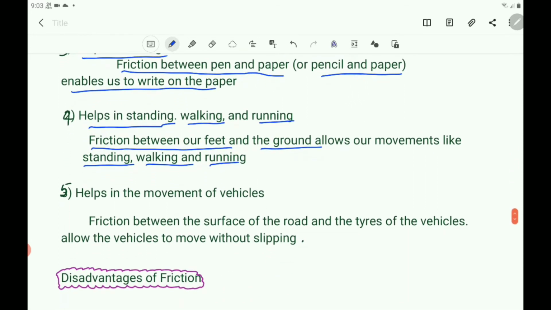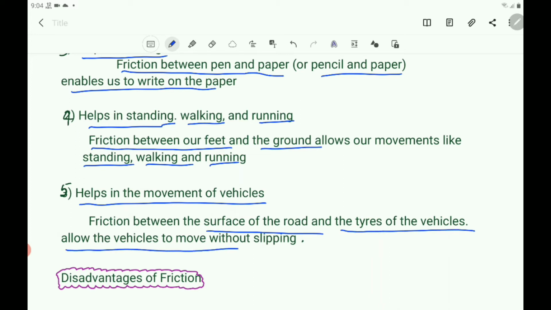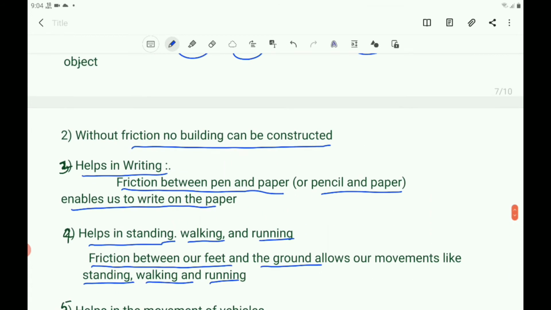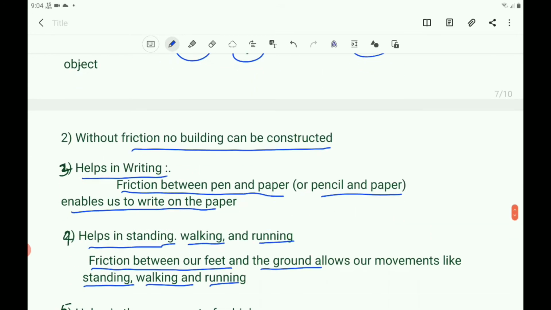And friction helps in the movement of vehicles. Friction between the surface of the road and the tires of the vehicle allows the vehicles to move without slipping. So, friction helps to avoid slipping. These are some advantages of friction.